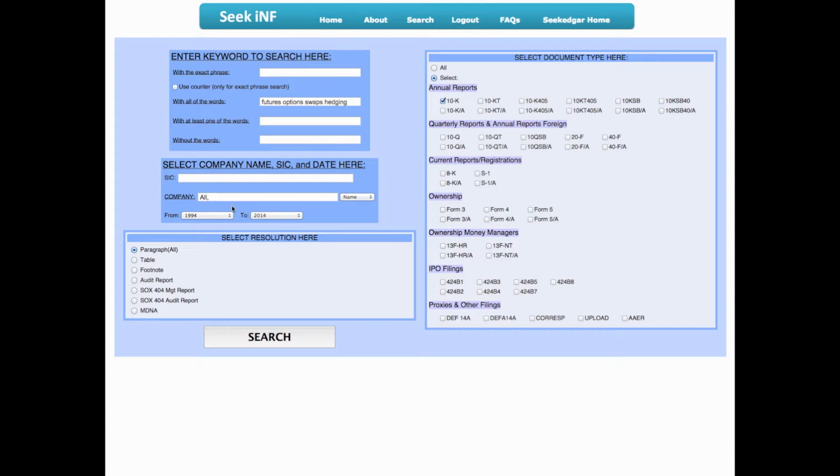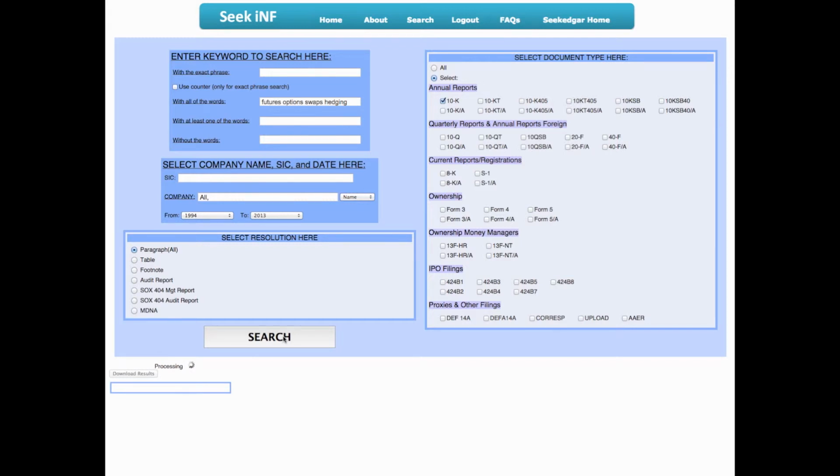Next, in the Company Input box, you can leave that set to all, so we're searching all companies. Whenever you leave the company box blank or just don't input any text, it will always default to the All Companies criteria. For this example, we will search for documents from 1994 to 2013. Just below that, you can select the resolution type. Select Paragraph. Seek iNF begins to search documents and in seconds have the results.